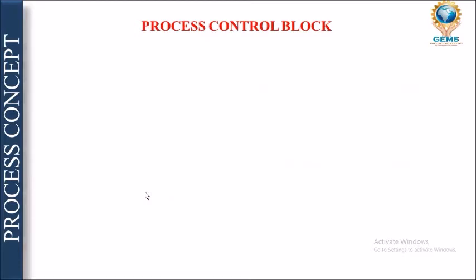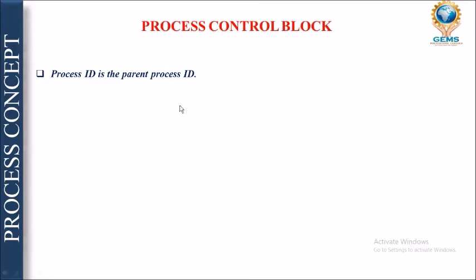Okay, now let's talk about the process control block. It is very important. Every process has its own process control block, through which the status of the process is defined. So how does a CPU take a process for execution? It normally takes it through its process ID.